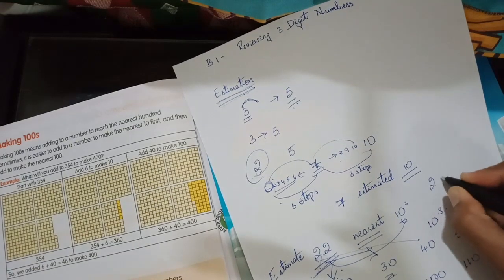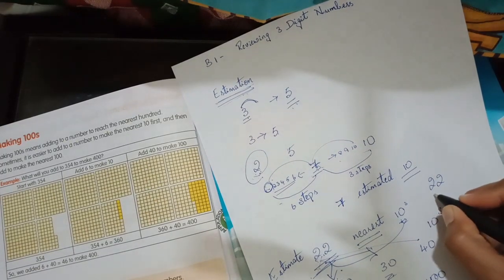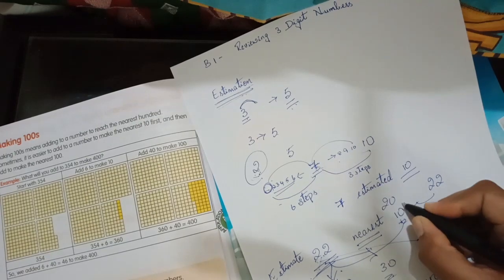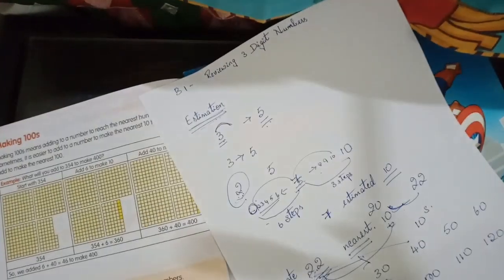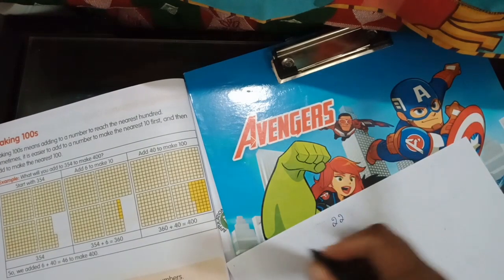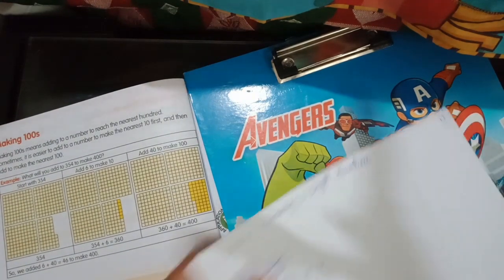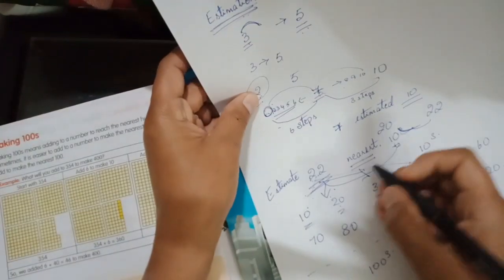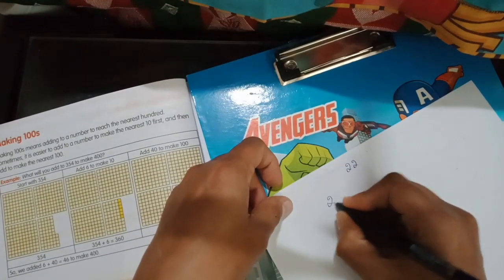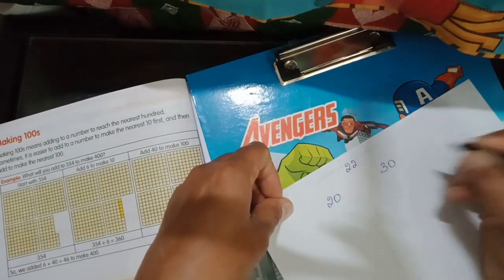Let us see. So I will write 22. How many steps is it away from 20? Sorry, I will write here. So 22. Let us see the nearest tens. Okay, 22 is between 20 and 30. Yes, children, it is close to both 20 and 30.